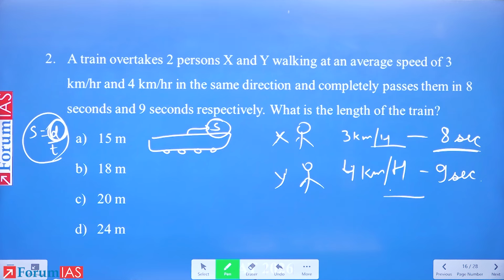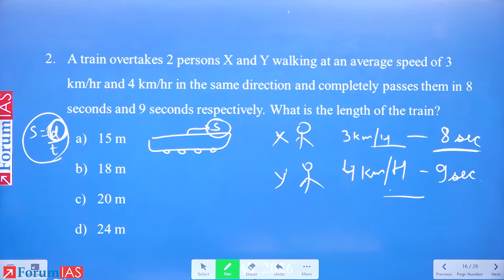Speed equal to distance upon time. Units. Speed equal to distance upon time. Please be mindful of the units.